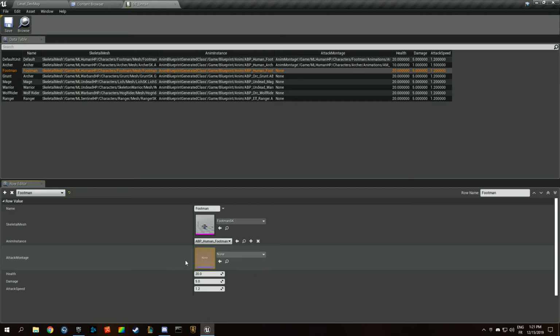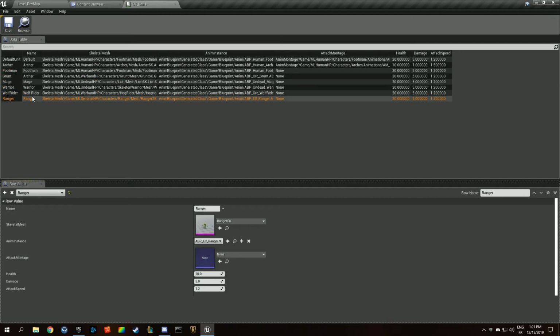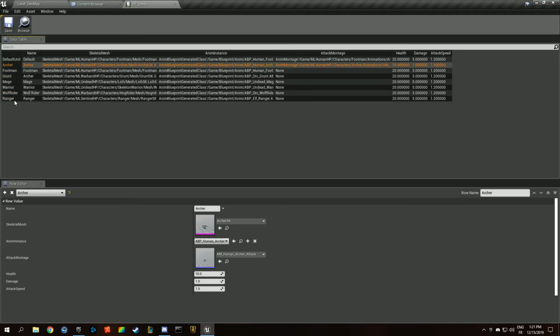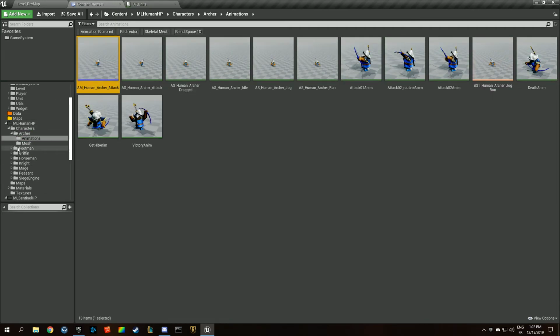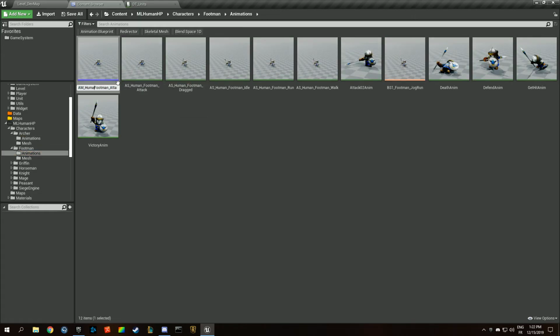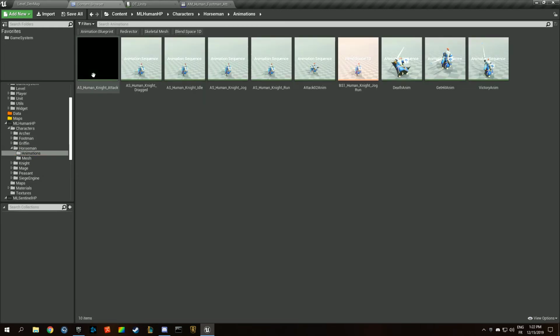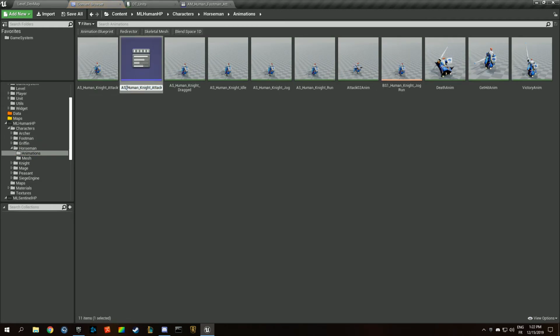Attack montage. Oh, we didn't create the attack montage for the other units, but we should be doing this. So the default unit, for now it's going to be good. We're going to use this. We don't care. So we'll just quickly create the animation montage, just because that's a better way to do it. So did we rename human archer attack, human footman attack? We're going to open one just to check if it has custom properties we need to retrieve. Horseman attack, create an animation montage, human knight attack, and getting rid of the montage in the end.